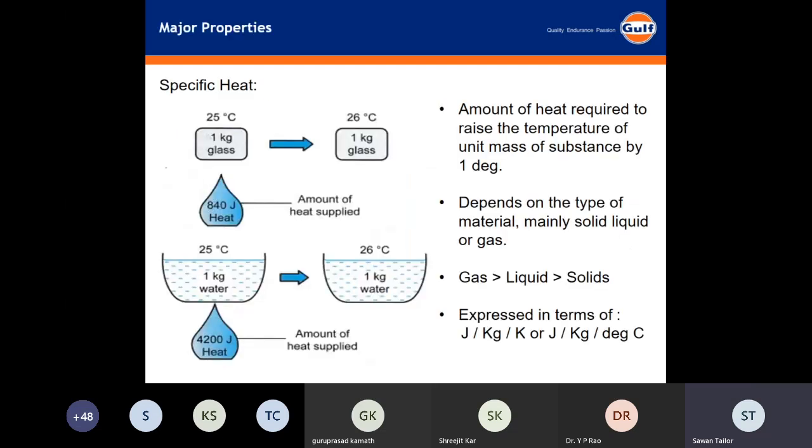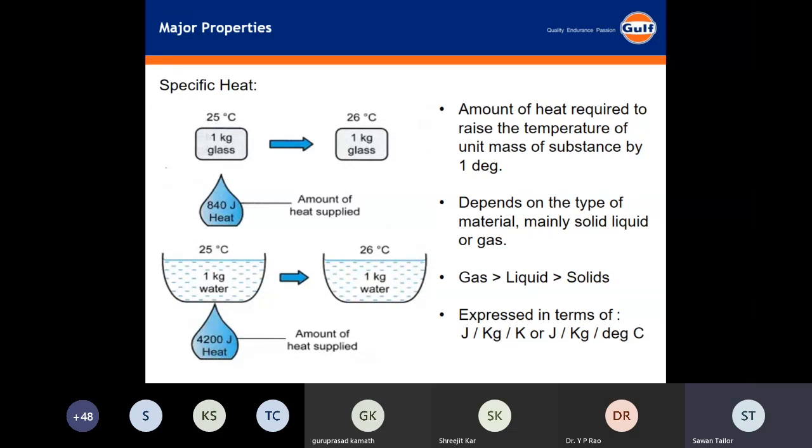So the next thing is specific heat. Specific heat is the amount of heat required to change the temperature of unit mass of a body by 1 degree. Here I have made a comparison of two simple things: glass and water. If I heat 1 kg of glass from 25 to 26 degrees centigrade, it needs 840 joules of energy. If I heat water from 25 to 26 degrees centigrade, it needs 4,200 joules.